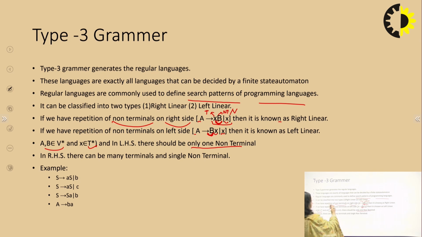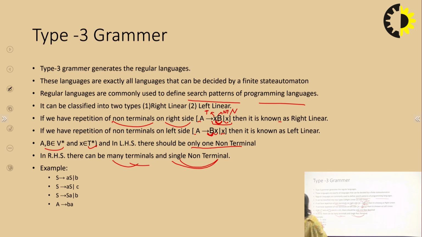The first restriction is carried forward from type 2 grammar, meaning on the left hand side there should be only one non-terminal. The second is that, depending upon the repetition of non-terminals on the left or right, we can have right linear or left linear grammar. And on the right hand side there can be many terminals and a single non-terminal. Only one variable is allowed and you can have many terminals.